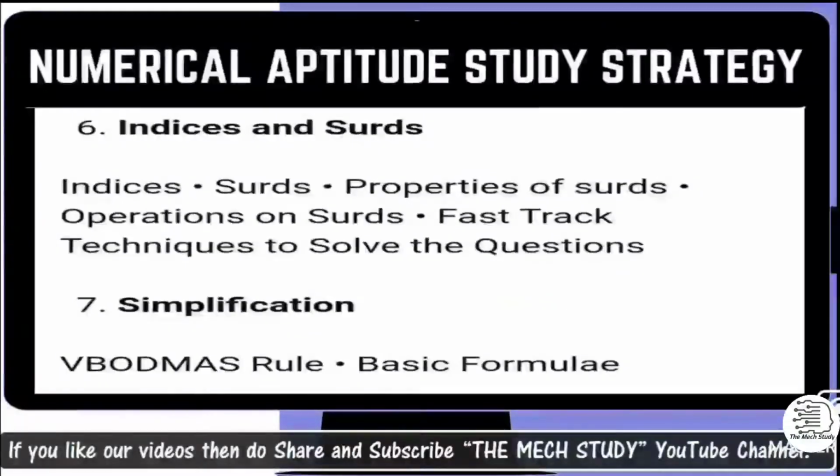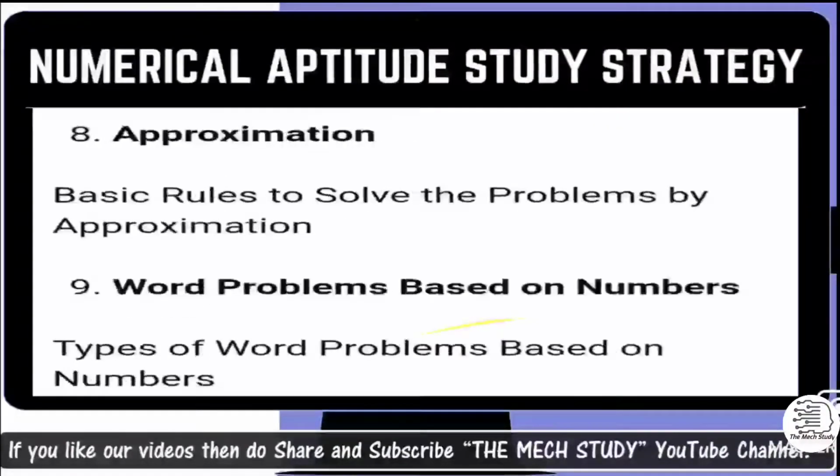Going ahead with the next topic, indices and surds. For indices, you need to study the properties and operations particularly, and a few shortcuts are available which you just need to remember. Going ahead with simplification, you need to remember the BODMAS rule, which is a basic rule, so you are aware of that. And going ahead with the next one, approximation.